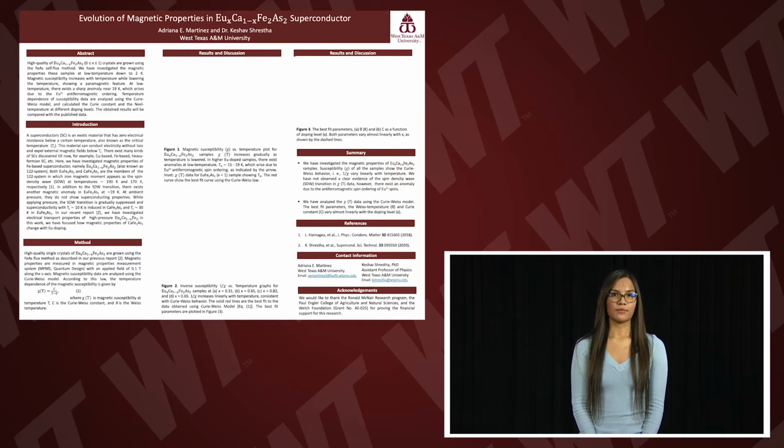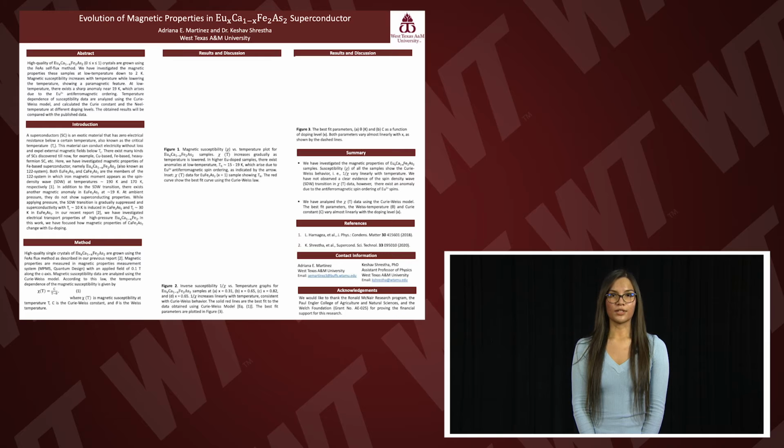There are multiple types of superconductors that have been found since their original discovery in 1911, such as copper-based, iron-based, and heavy fermion superconductors. The superconductor that we focused on is an iron-based superconductor, more specifically, europium-doped calcium iron arsenide, where the doping amount is at various levels from 0 to 1. This superconductor is a part of the type 122 superconductor family.